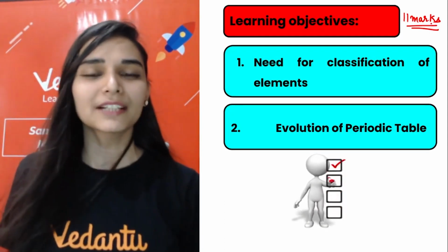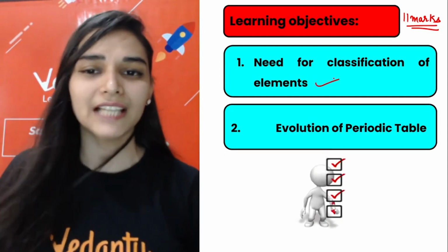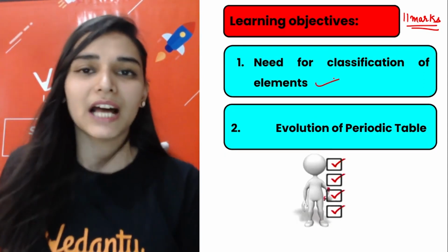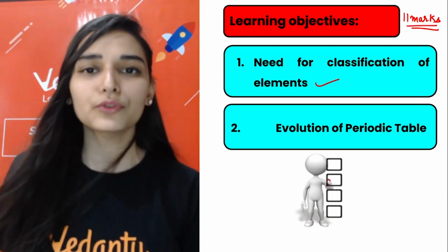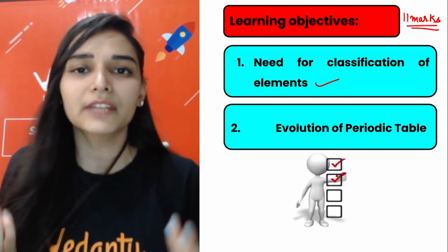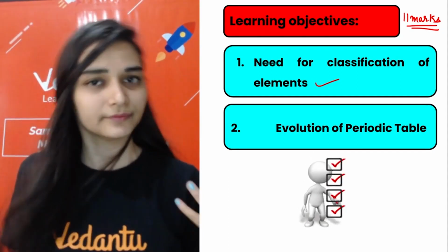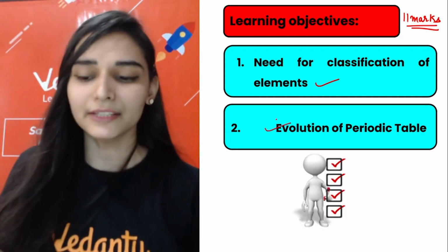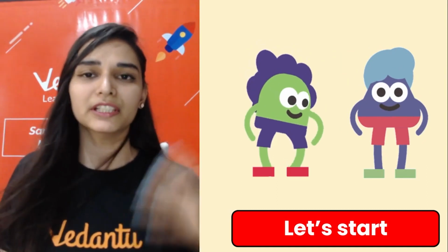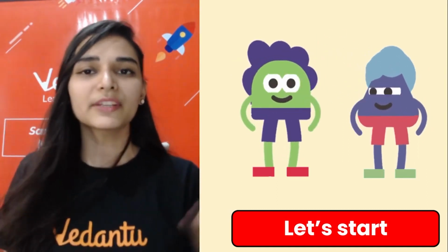So what we will be learning in this session: the need of classification, that is, why are we even classifying the elements, why don't we study each and every element individually, what's the problem in that. The second thing is the evolution of the periodic table, what contributions have been made in the field of classification of the elements by different scientists, and what their models were.